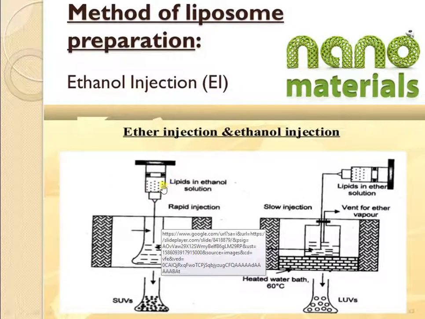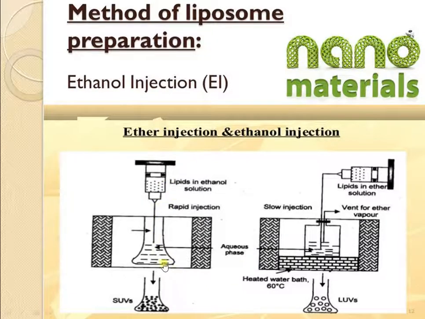Here lipids in ethanol solution, and the rapid injection is done through the fine needle into the aqueous phase, and we get SUVs. And in this, lipids in ether solution, ether injection method, slow injection is done through the fine needle into aqueous phase, and we get the LUVs.